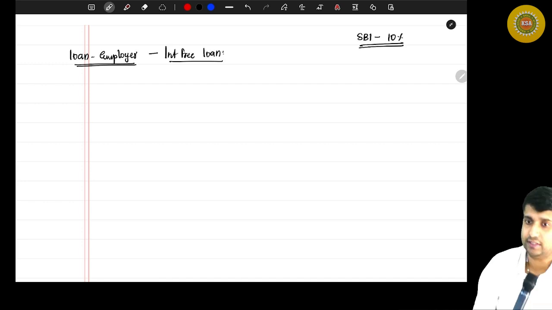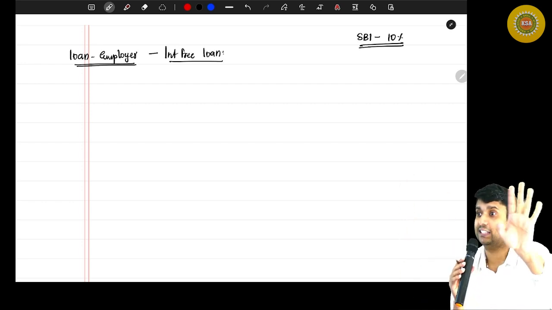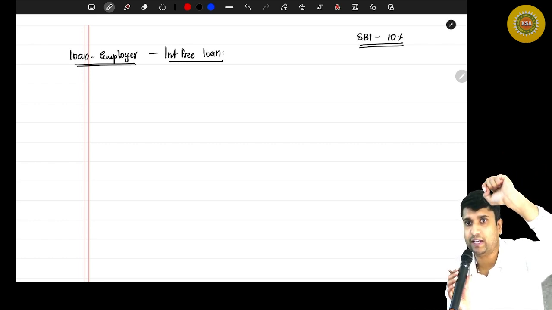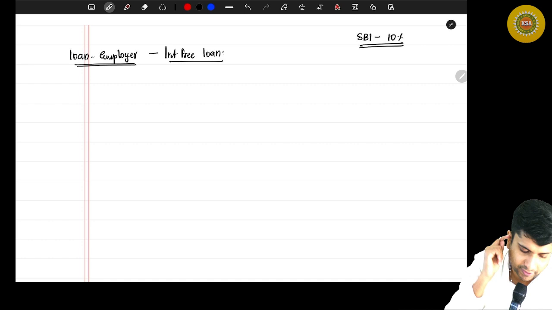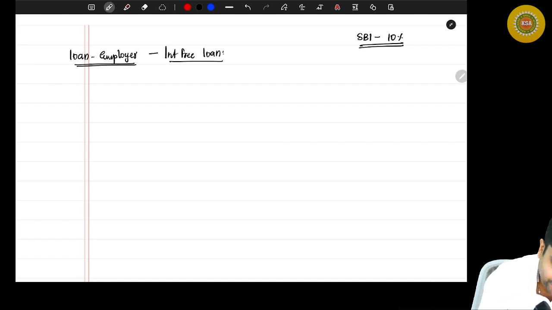SBI charges that for a similar loan. Always the standard is the SBI interest rate, and that will be given in the question. The SBI standard rate is how much, friends? 10%.